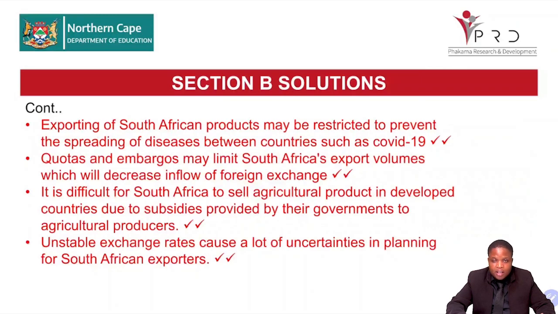So most countries, developed ones, they are subsidizing their producers. So it's difficult to sell to them because they are already producing at a cheaper price. It may result in an unstable exchange rate, causing a lot of uncertainties in planning for South African exporters. So an unstable exchange rate may cause uncertainties, and then we cannot plan well for exports, right? Because when there is an unfavorable or unstable exchange rate, that does not attract more people to buy from us.